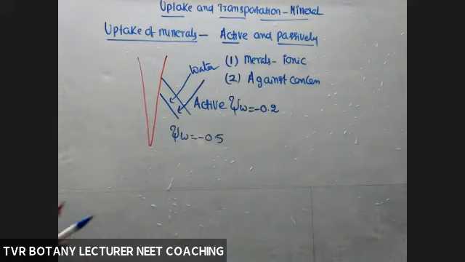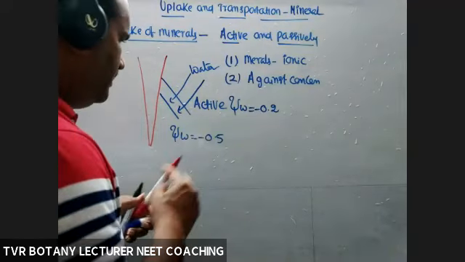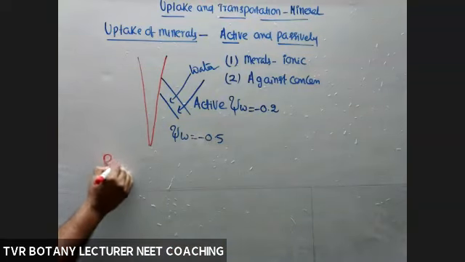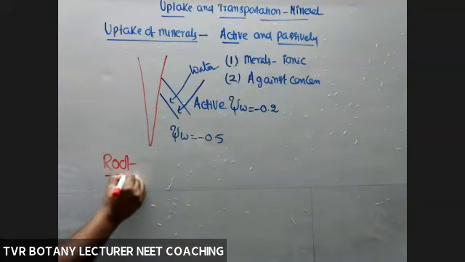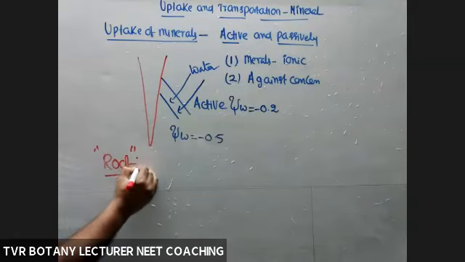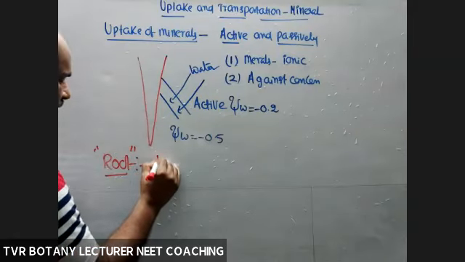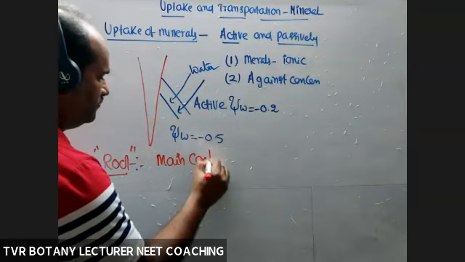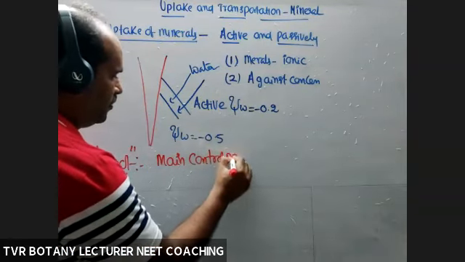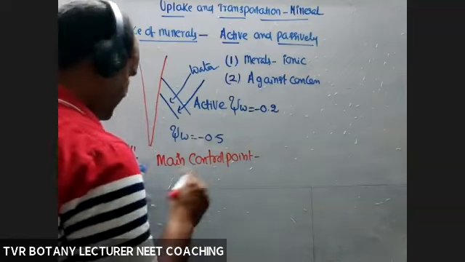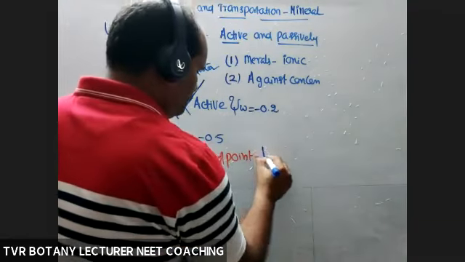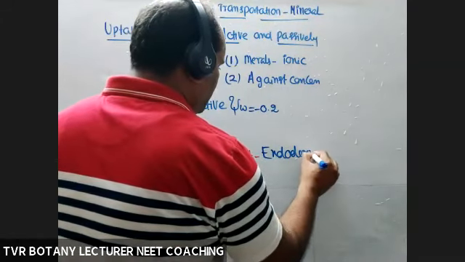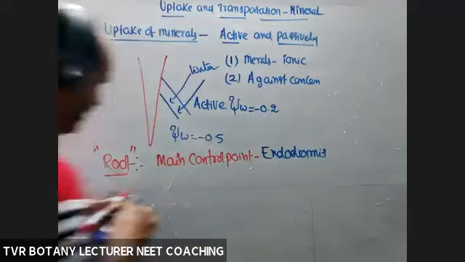But here, the main barrier within the root system, the main control point within the root, this is very, very important, is the endodermis.